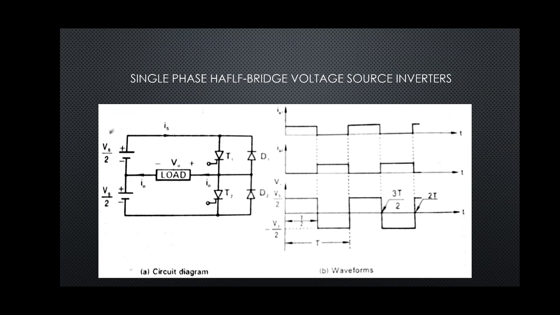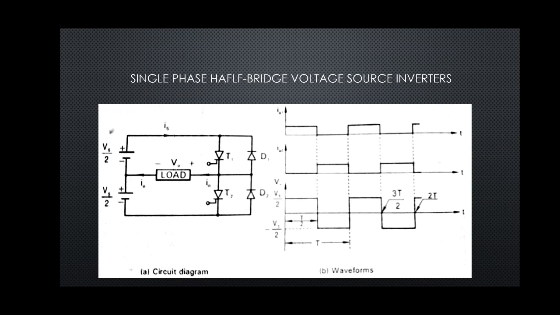So when T1 is fired for a time duration T by 2, the supply will be connected to the load and the direction of voltage is shown in the diagram. Here current will flow from the supply, through the upper half part, then T1, then the load and the negative of the supply. T2 is not conducting, so we get the output voltage as positive voltage whose value is equal to V1 by 2. The supply is divided as V1 by 2 and V1 by 2.